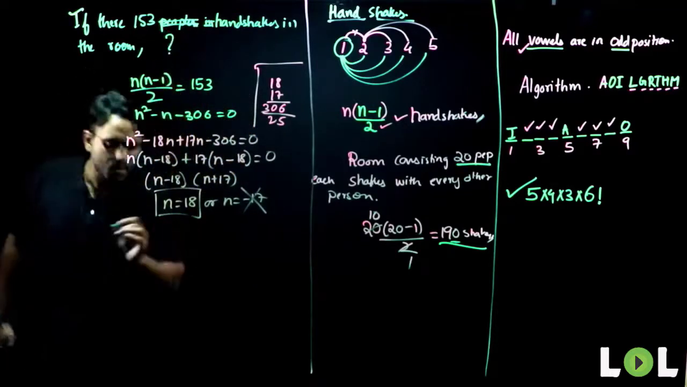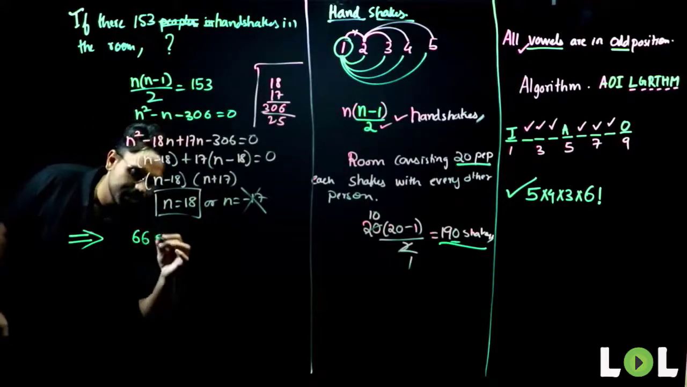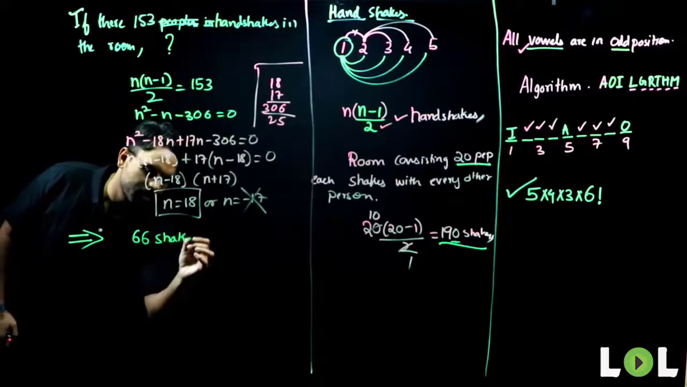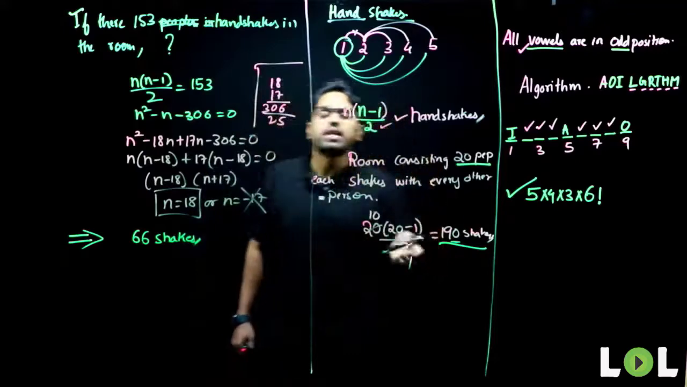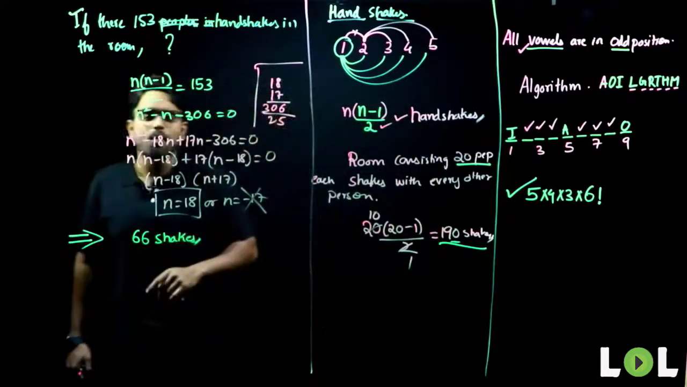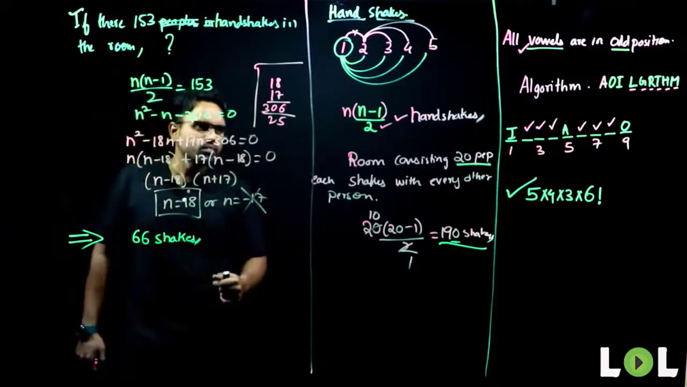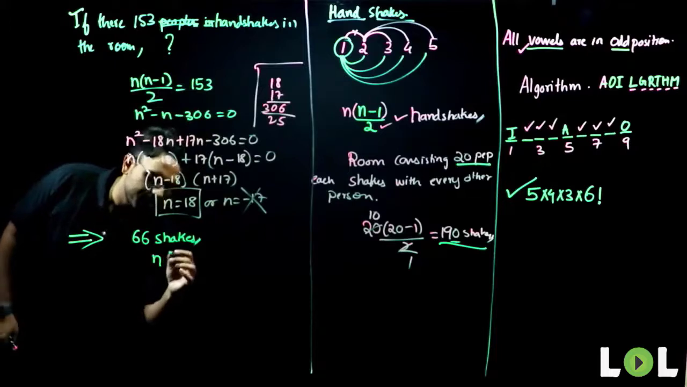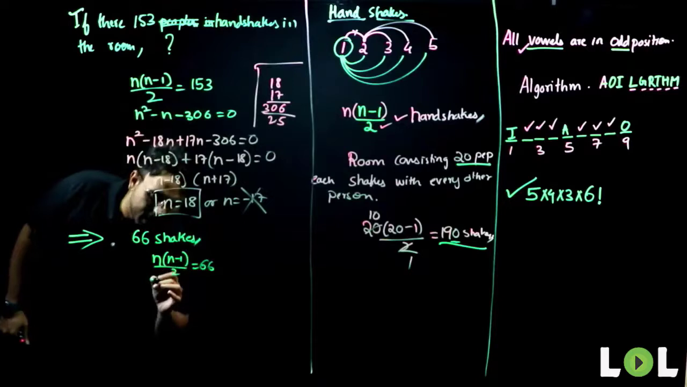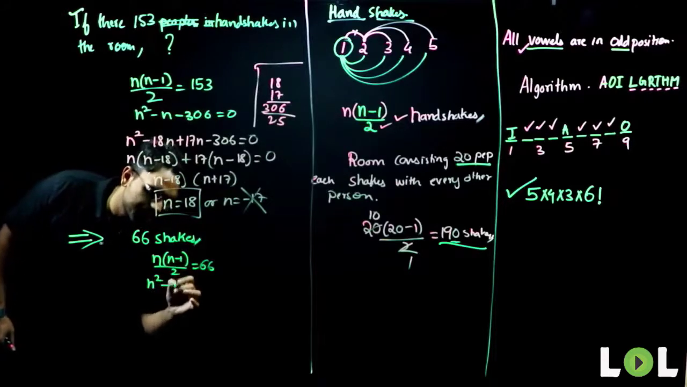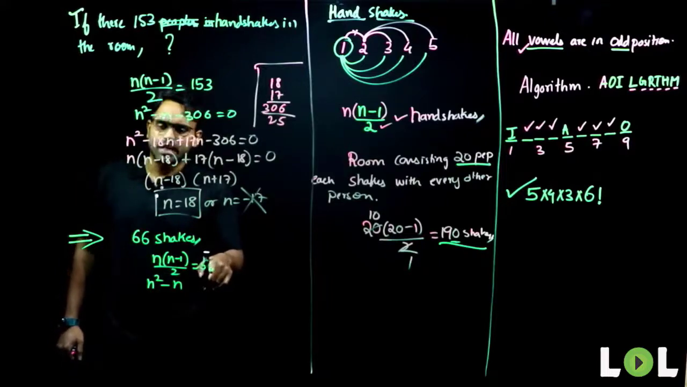Now, if I change the same question: if there are 66 handshakes in that room where every person shakes hands with every other person, how many people are there in that room? Anyone who can answer me? What will happen? n into n minus 1 divided by 2 equals 66. What do I need to do? n square minus n, 2 goes there. So that gives me how much? 132. Yes?